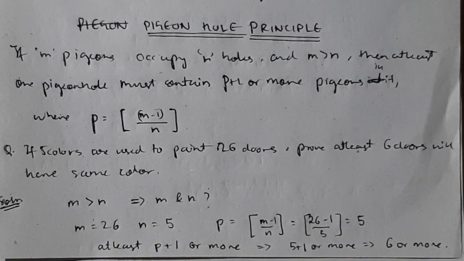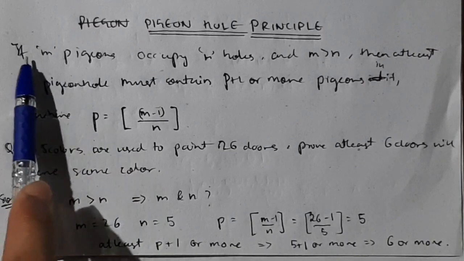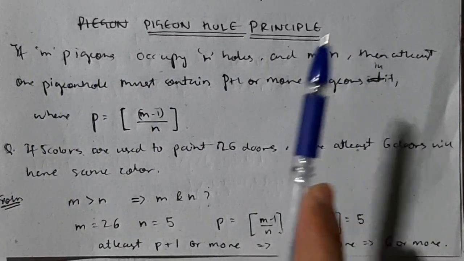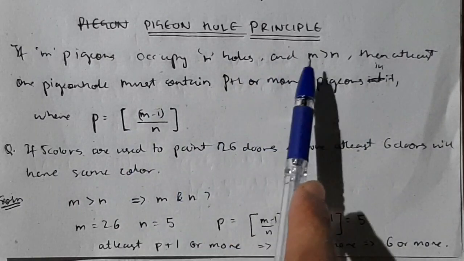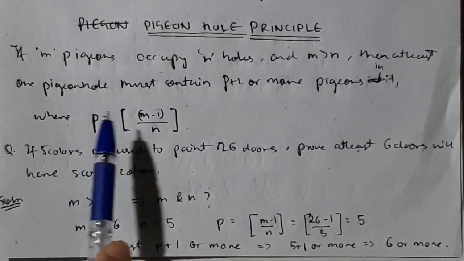Pigeonhole principle is a simple concept which I will be demonstrating with you by using an example. See, if m pigeons occupy n holes, and m will always be greater than n. How you need to identify what is m and n? m will always be greater than n, and this is the formula: p is equal to (m minus 1) by n. First you need to find p.